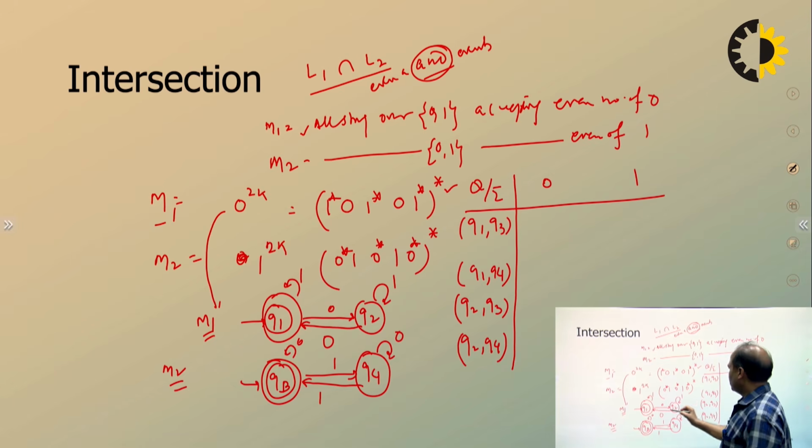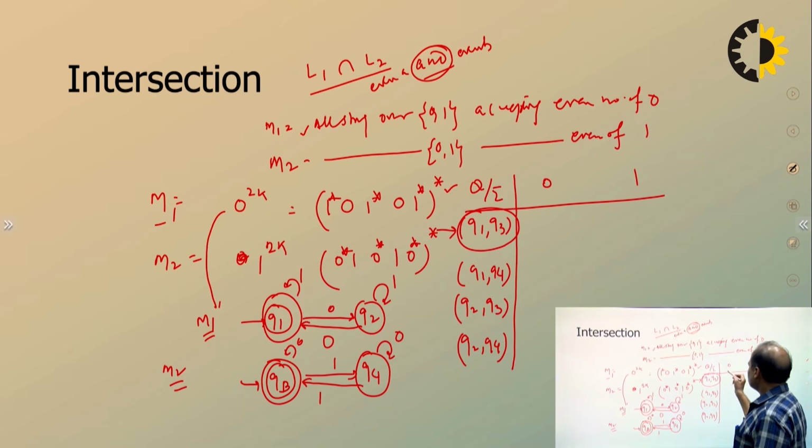Take the first combined with all states of the second machine. The starting state will be the one which is starting in both, and the final state is the one that is final in both.